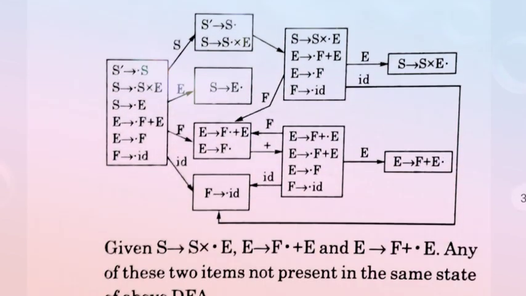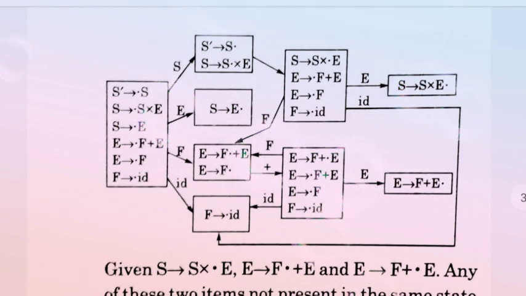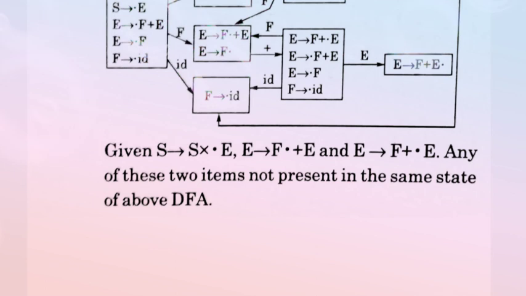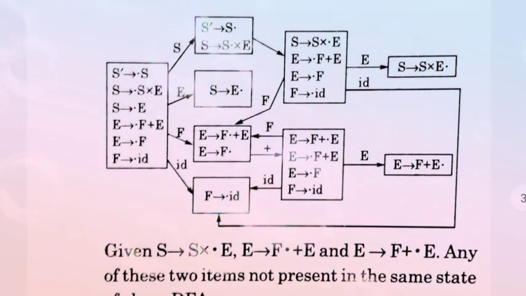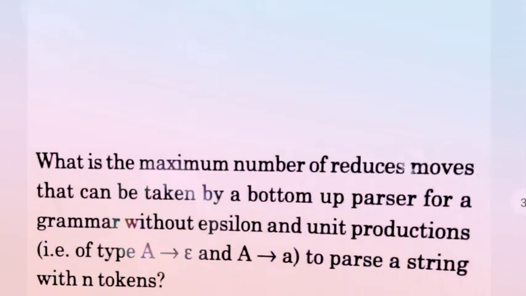Why? We come to the solution here. After creating this diagram, we get S → S * . E, E → F . + E and E → F + . E. Any of these two items are not present in the same state of the above DFA. So due to this reason, the correct answer is option D, none of these. Okay, now come to the next question.